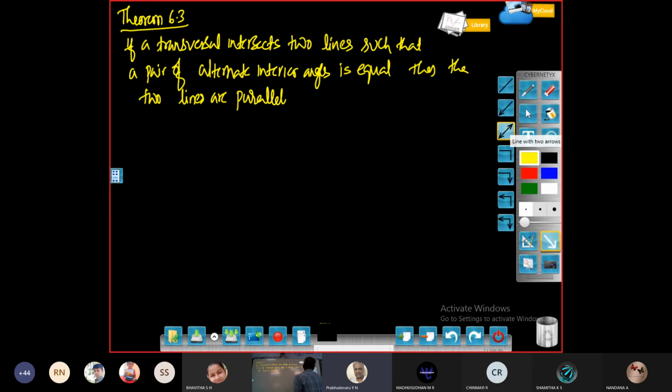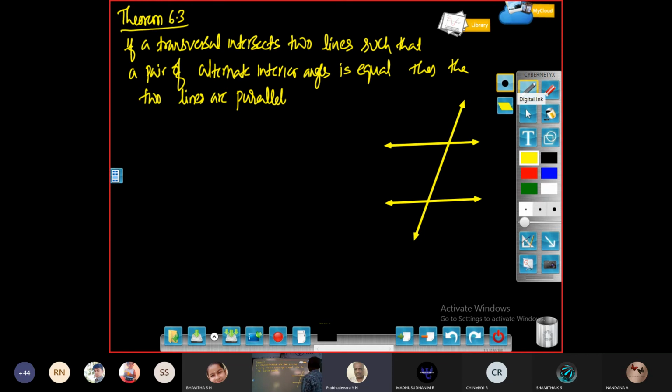Again, you need to draw the diagram for this. You can call these angles 1, 2, 3, 4, 5, 6, 7, and 8. Call these lines L and M, and this is T. With reference to this statement, what is given here?